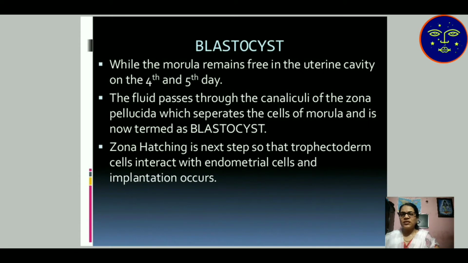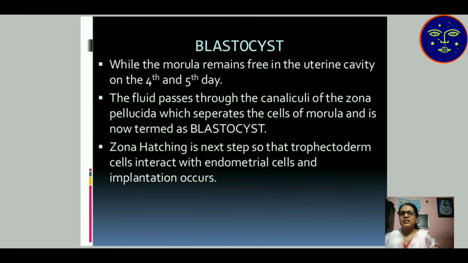Then the blastocyst. While the morula remains free in the uterine cavity on the fourth and fifth day, fluid passes through the canaliculi of the zona pellucida, which separates the cells of the morula, and it is now termed a blastocyst.